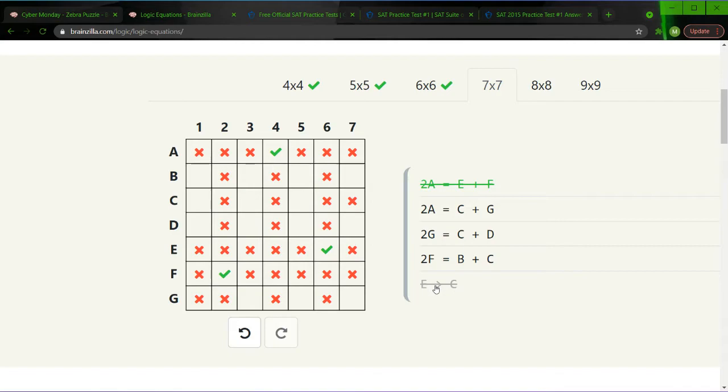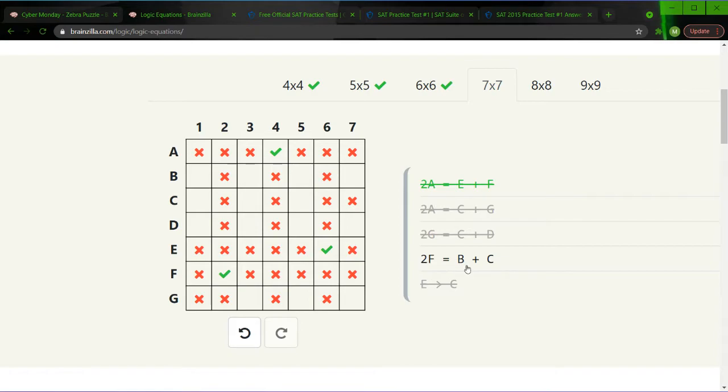Next, I suppose we should hop on the... considering a and g are both... or no, we know, okay, we already limited the values to c and g, so whatever. We'll move on to 2f is equal to b plus c, the bottom equation. We're using that because for the middle equation we don't have g, we don't have c or d. But for the bottom equation, we do have f.